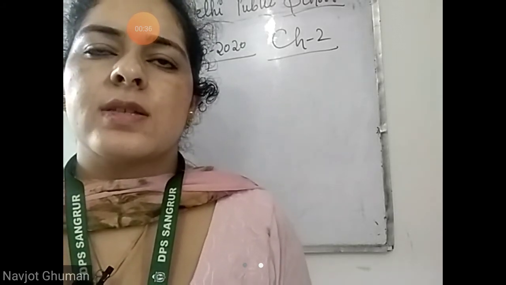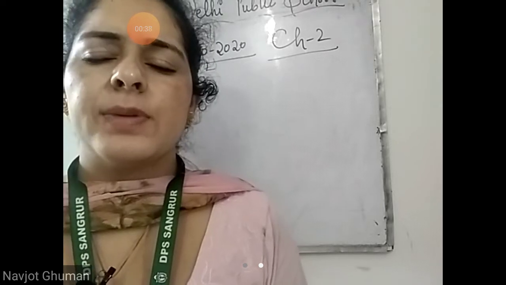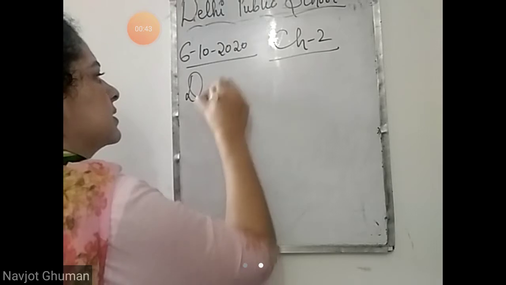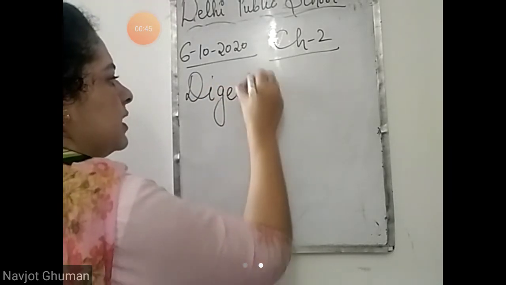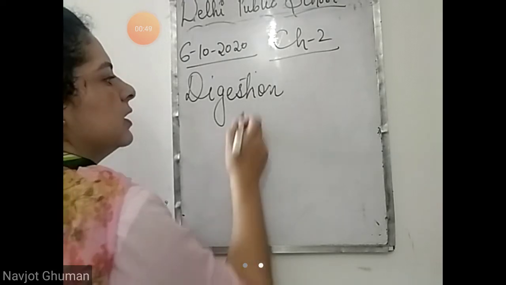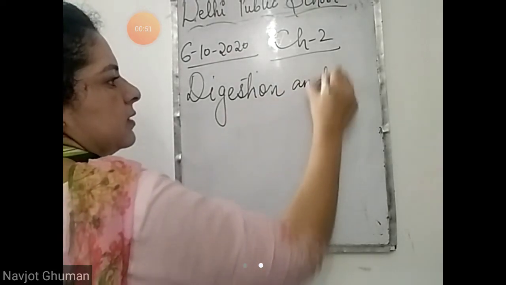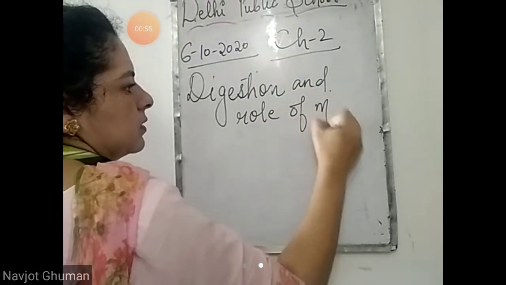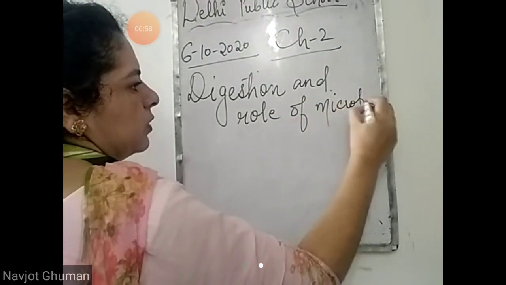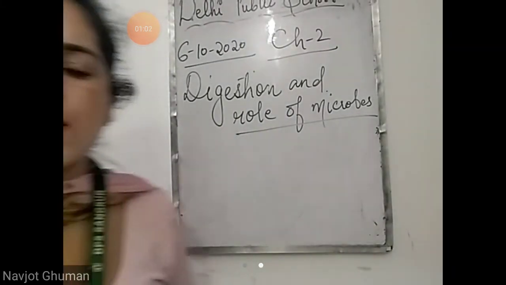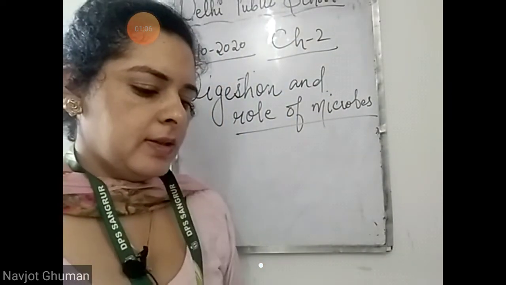So now let's discuss the book work. Chapter number 2, that is digestion and the role of microbes. So in this chapter, what is there? We have read about the process of digestion, the breakdown of food, and the role of microbes in our life. What important role do microbes play in our life? That is there in this chapter. So let's come to the exercise work of this chapter.